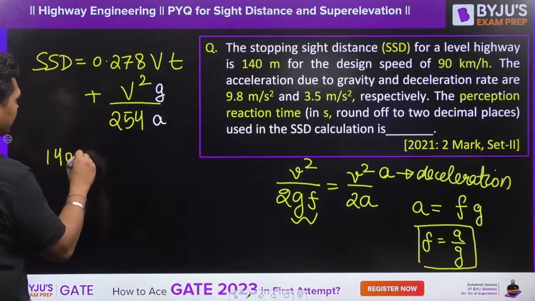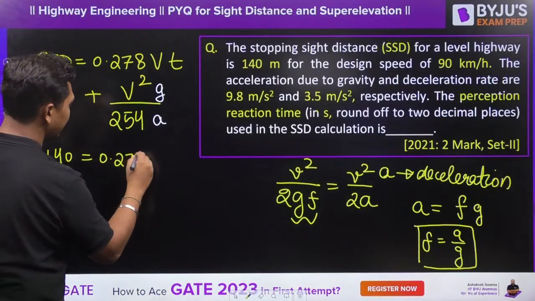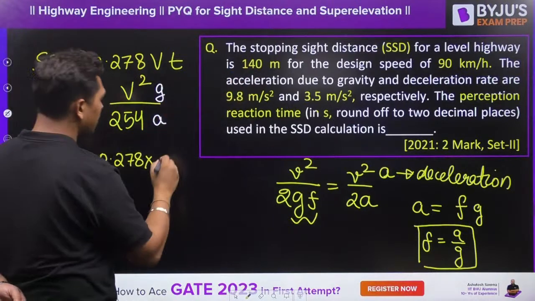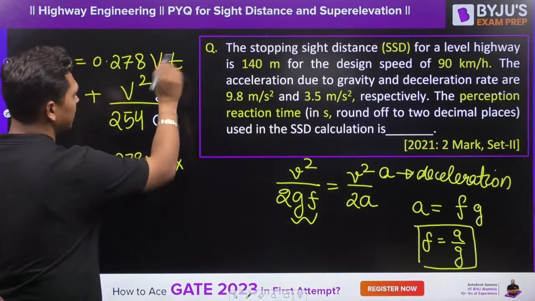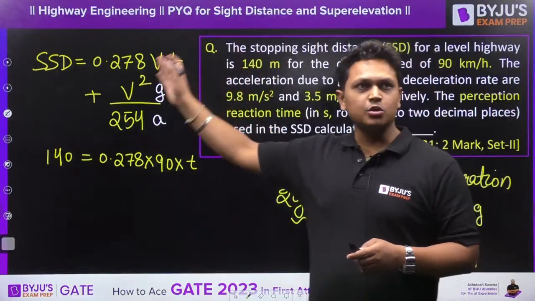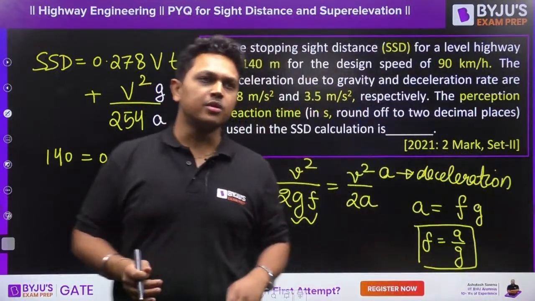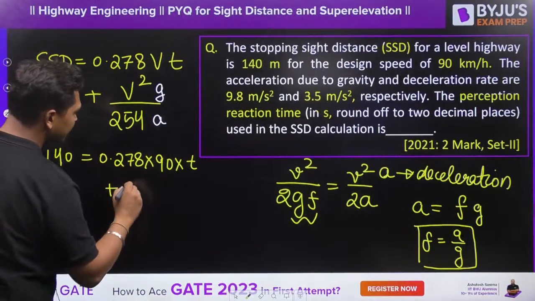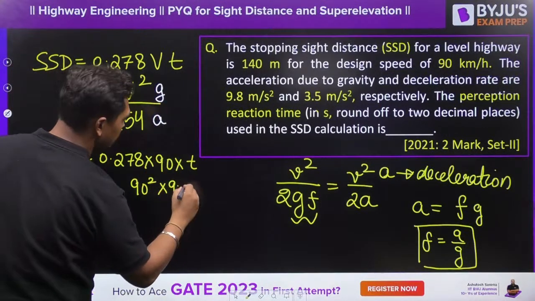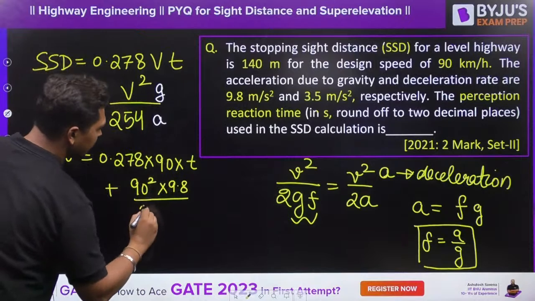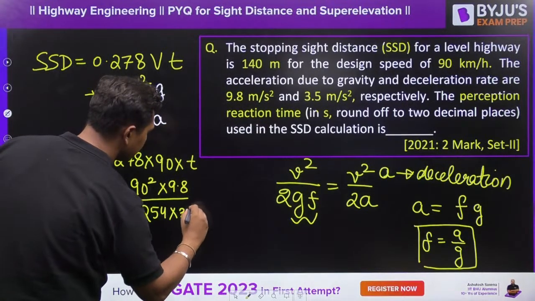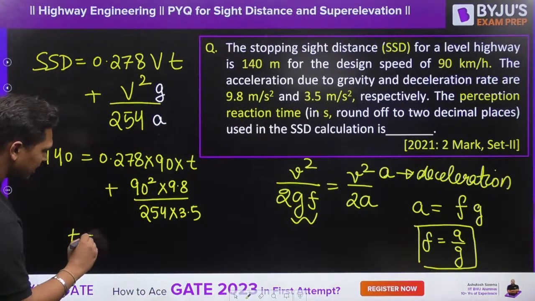Substituting all the values. Stopping sight distance is 140 meter. 0.278 into t, now velocity is in kilometer per hour. I have already converted over here, so give it in kilometer per hour only. Time is in seconds. That is why I have written the formula like this, because it is very easy to put all the data in our comfortable units. Plus V square, 90 square, into G which is 9.8, divided by 254 into acceleration which is 3.5.